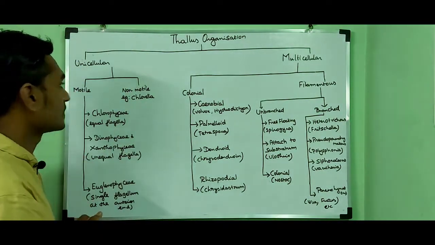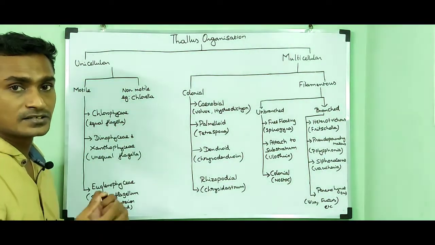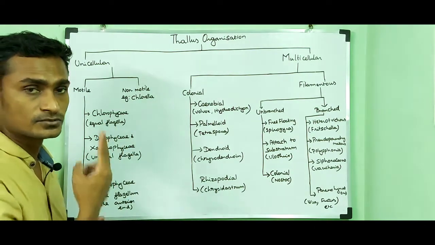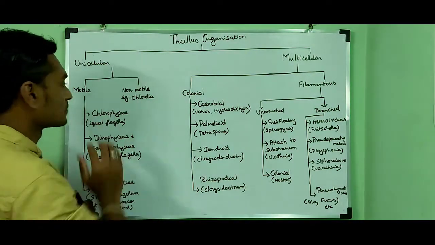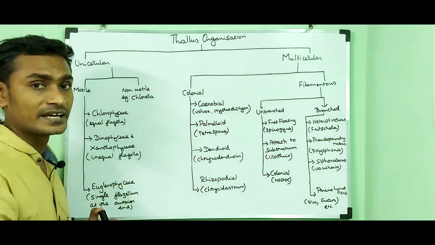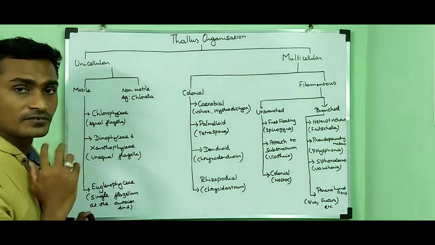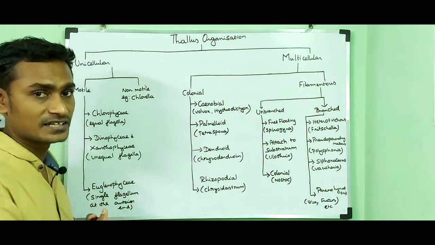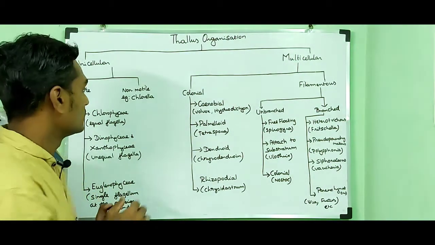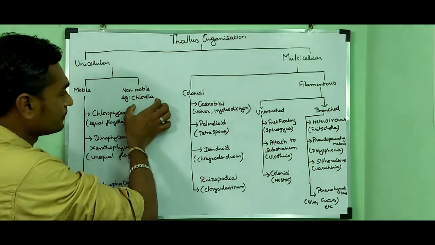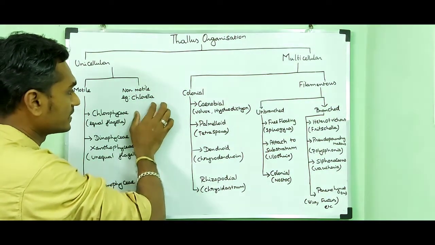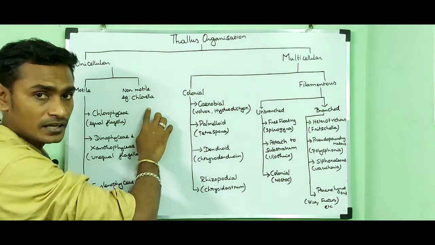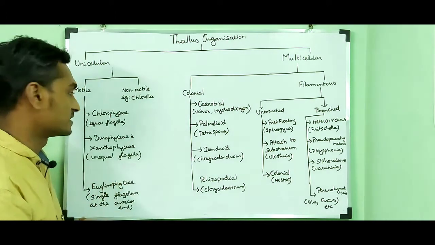In unicellular algae, the thallus organization can be divided into two types: motile and non-motile. Motile algae can move with the help of flagella, while non-motile algae do not possess flagella, so they cannot move. Examples of non-motile thallus organization are Chlorella or Cyanophyceae.